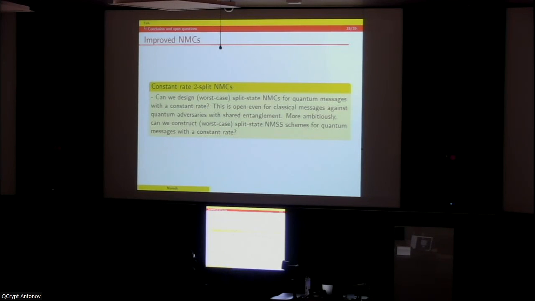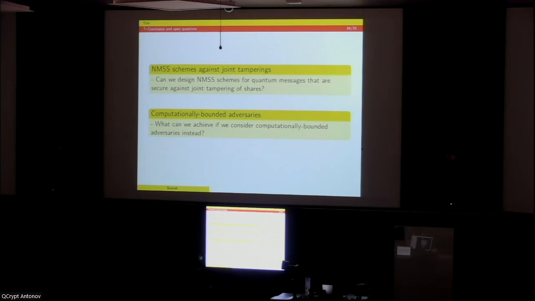Right. So let me conclude with some open questions. Note that we only constructed 2-split non-malleable codes in the average case setting. So how about the worst case? And of course, we considered only individual and joint tamperings, so how about much stronger adversarial tampering models? And how about if we considered computationally bounded adversaries?